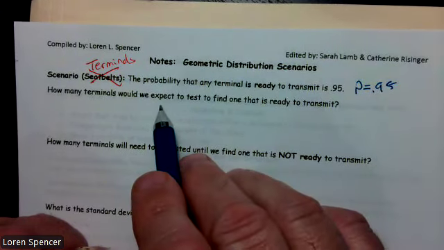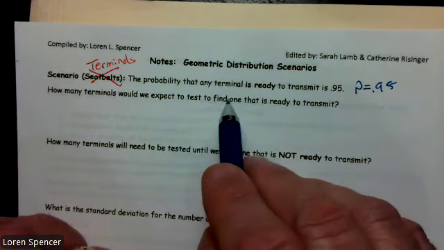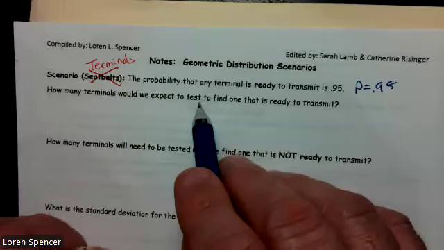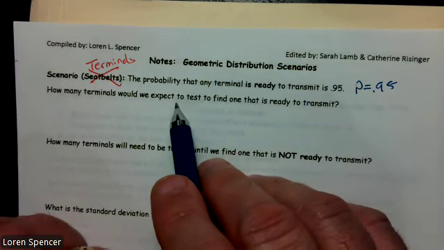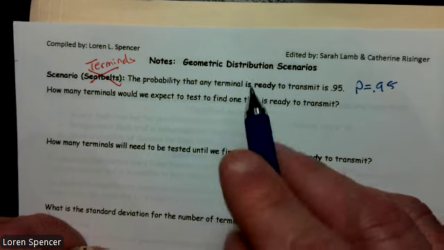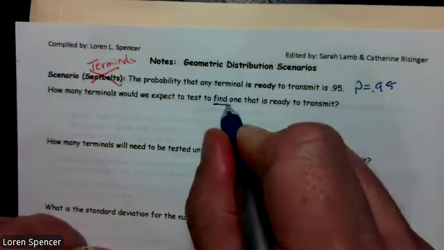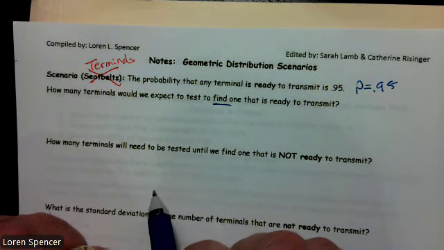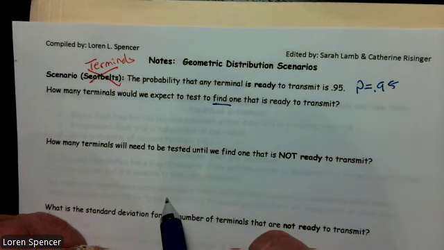How many terminals would we expect to test to find one that is ready to transmit? This is a weird way of saying it, but how many are we going to test until we find the first one that's ready to transmit? The fact that it's indicating first, even though it doesn't expressly say it, lets me know I'm working with a